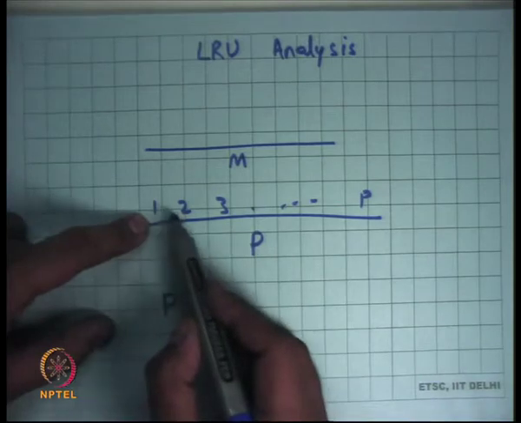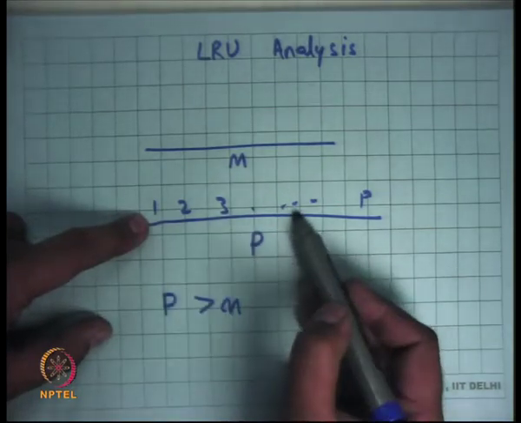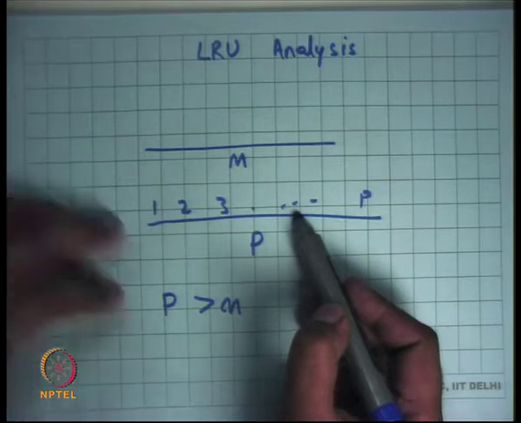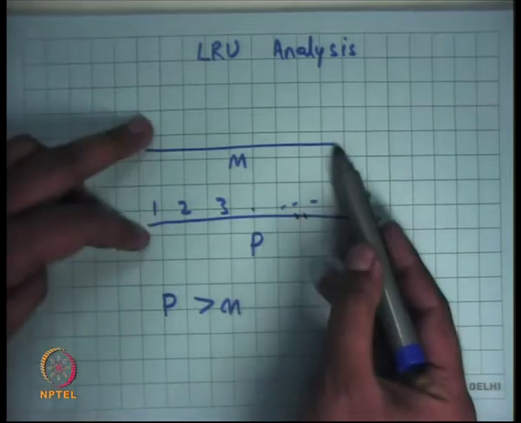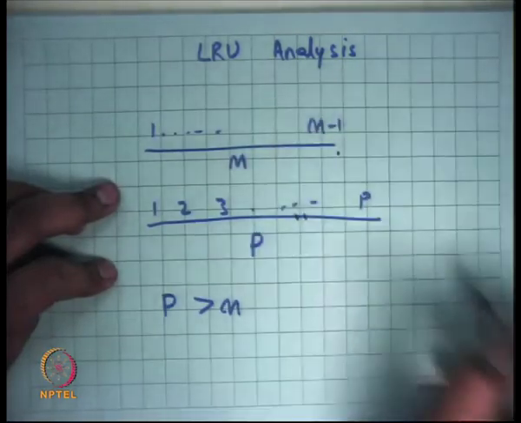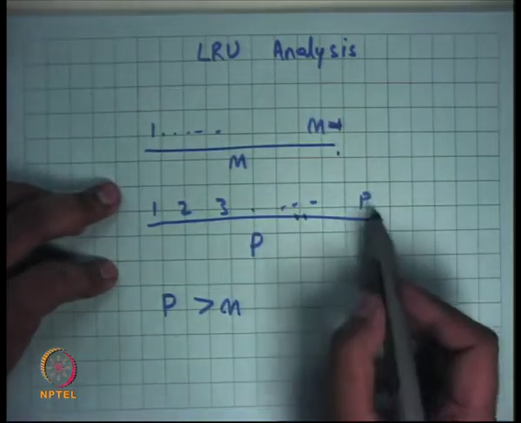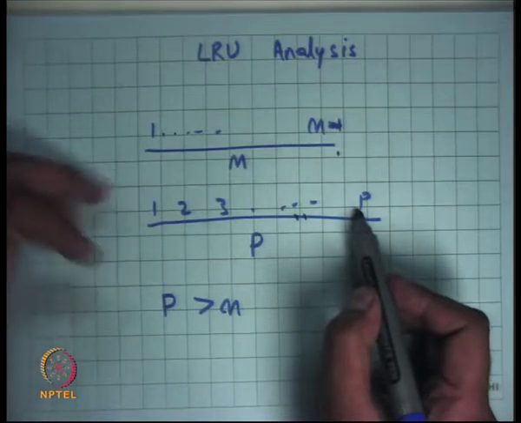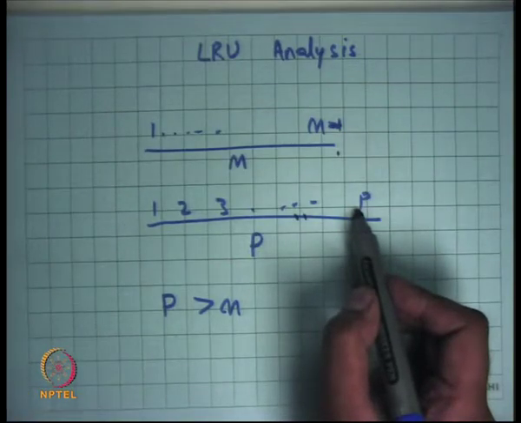You access 1, 2, 3, 4, 5, 6 till M, all of them are misses in the first iteration, but all of them get into memory. So your memory basically becomes 1 up to M. Then you access M plus 1, and which is the page that you replace? 1, right?